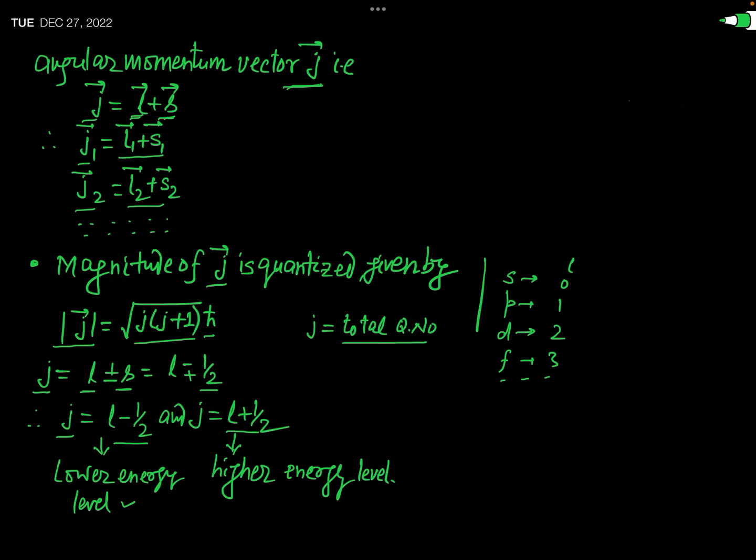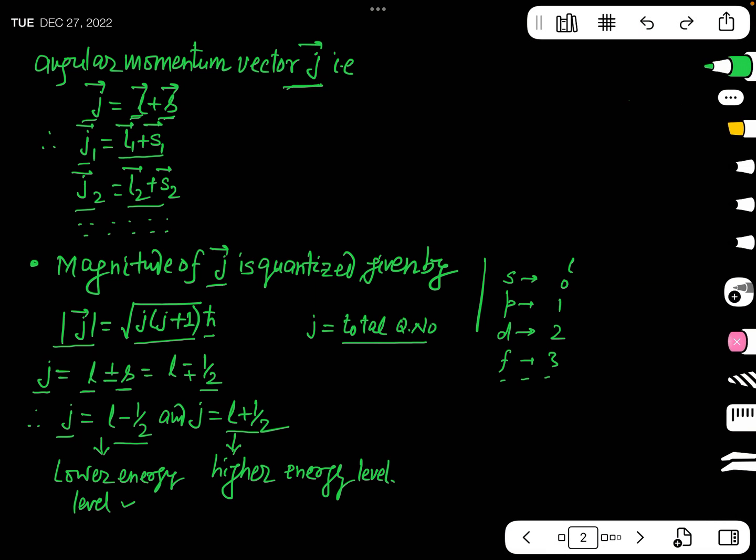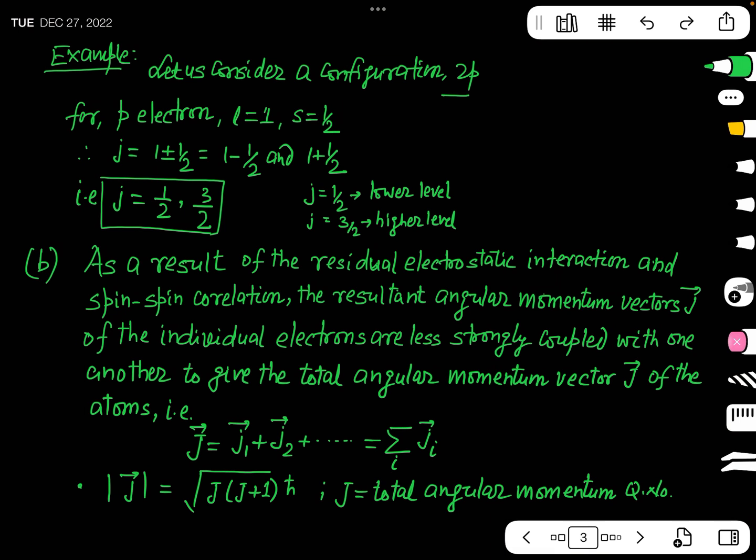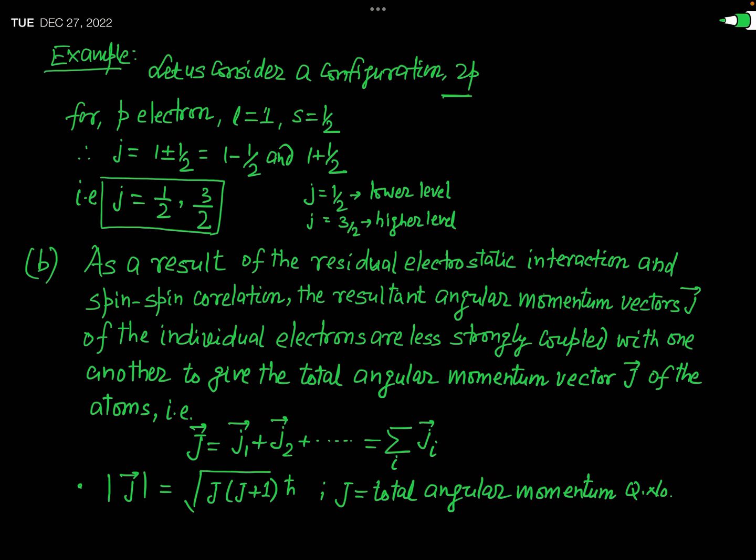So let us illustrate this fact by taking a proper example here. If you consider an electronic configuration 2p, it means the electron is present in the 2p subshell. Then as I have told you, for the p electron, L is equal to 1 and S has a fixed value, which is equal to 1/2.